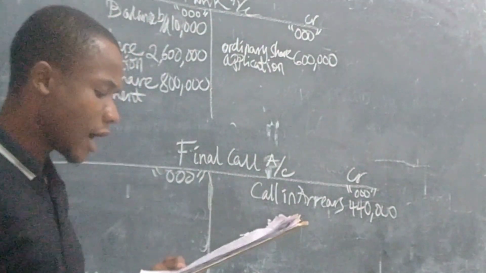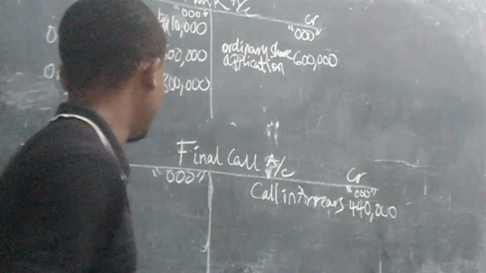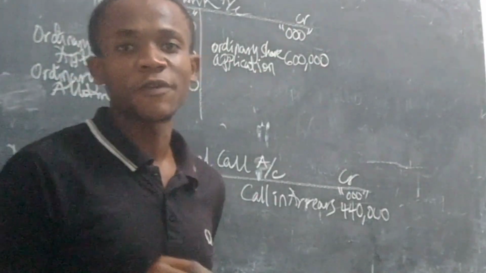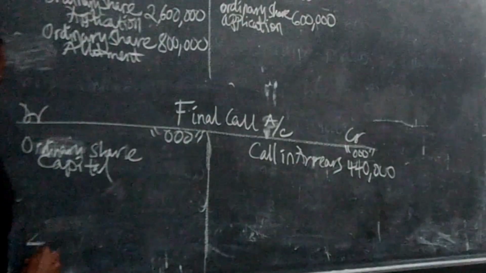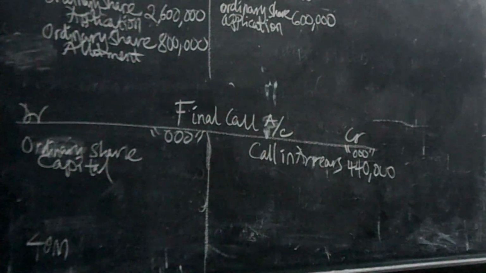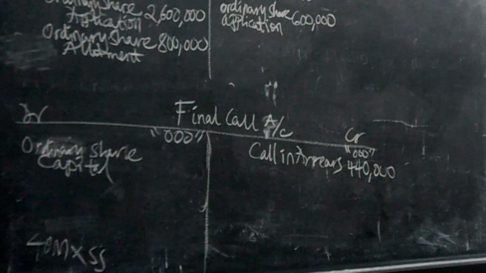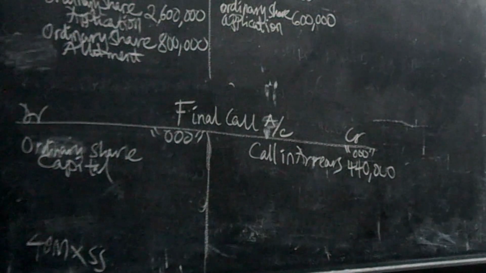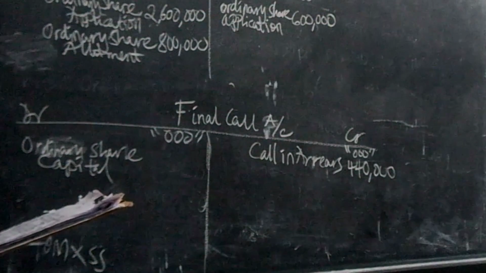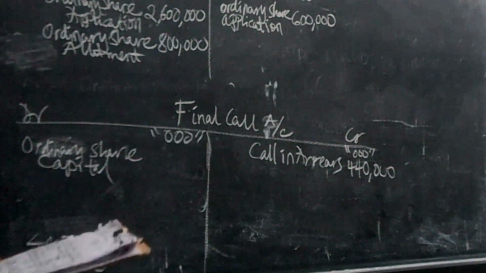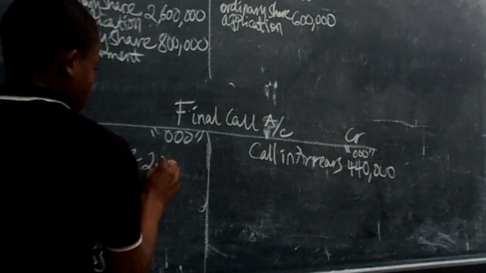The second step, you transfer the amount to the ordinary share capital. So how do you transfer the amount to the ordinary share capital? You simply take the 40 million shares which they wanted to raise, times 55, which is the final call money per share. So when you multiply 40 times 55, what do you get? 40 times 55, you get 2 billion 200 million.